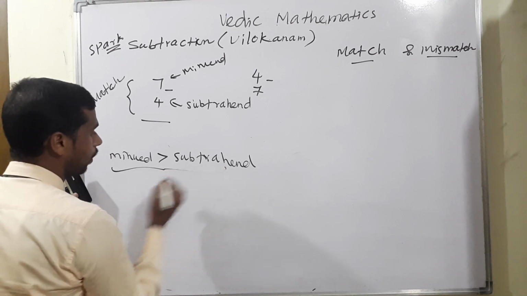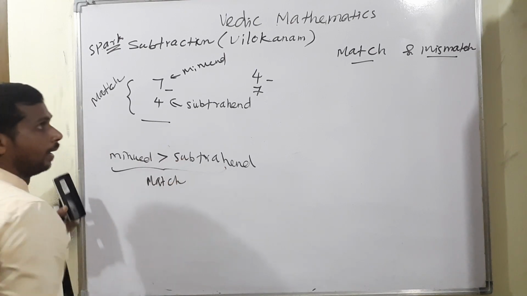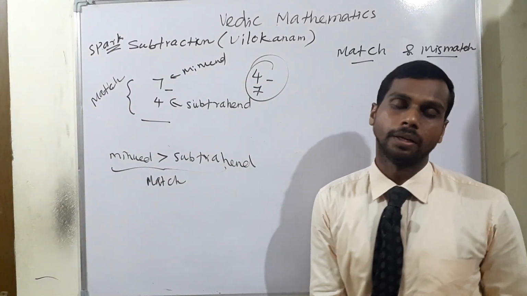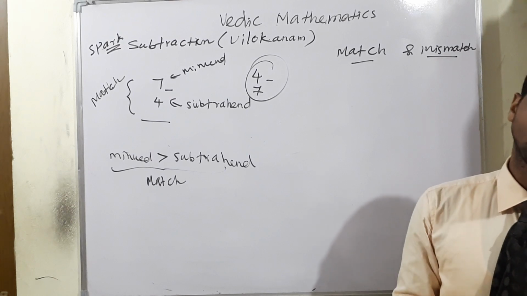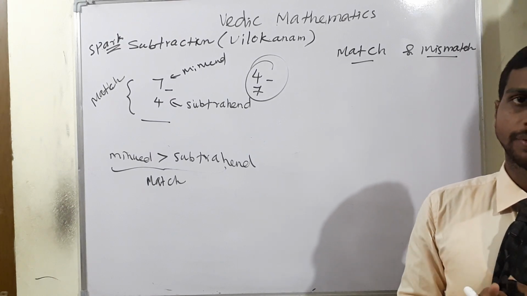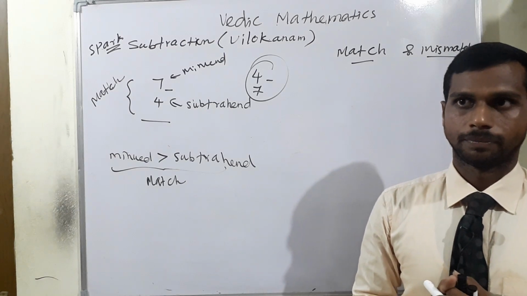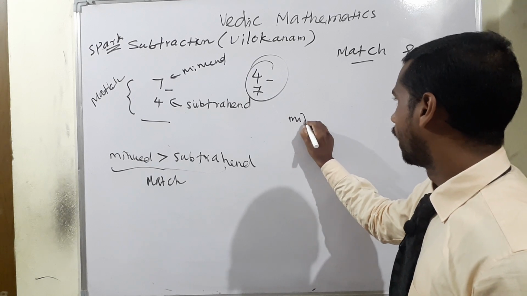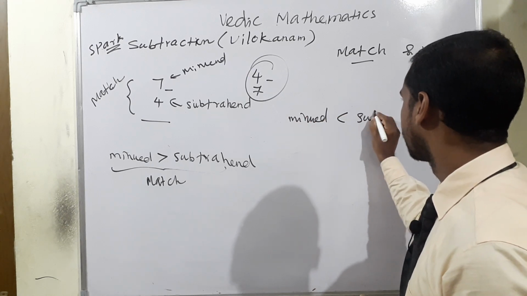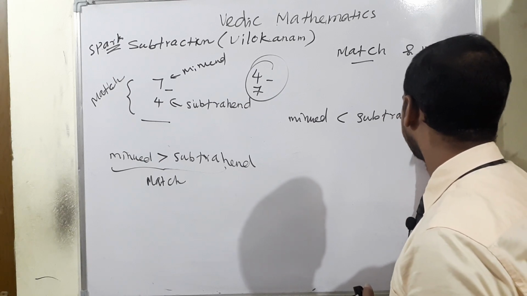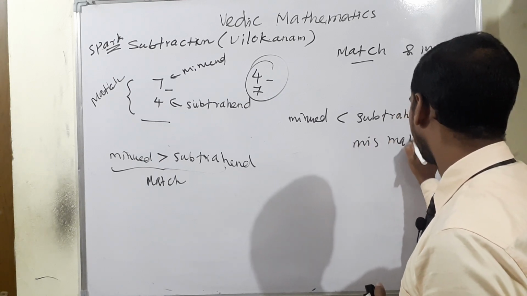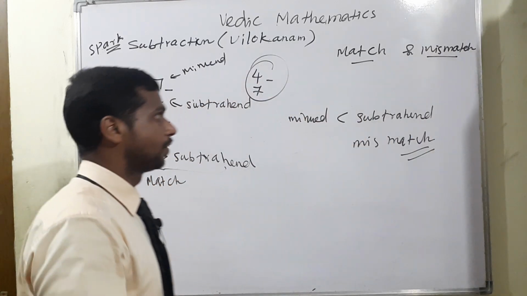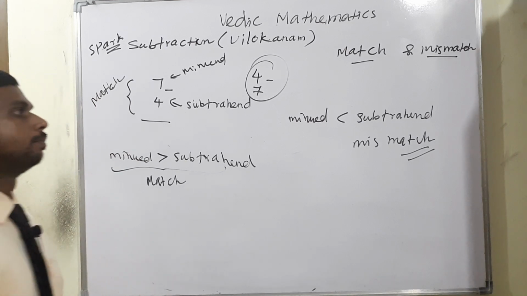We can say this is called match as well as mismatch. But 4 minus 7: I have only 4 apples, but I should share 7 with a friend or third party. Is that possible? Practically, definitely it's not possible. So 4 minus 7 is there, and this is the case of minuend less than subtrahend. That is called mismatch. What is the name? Mismatch.